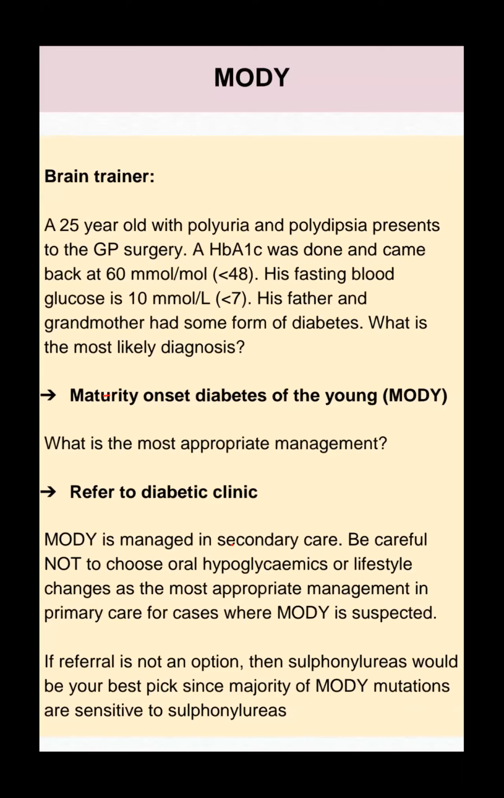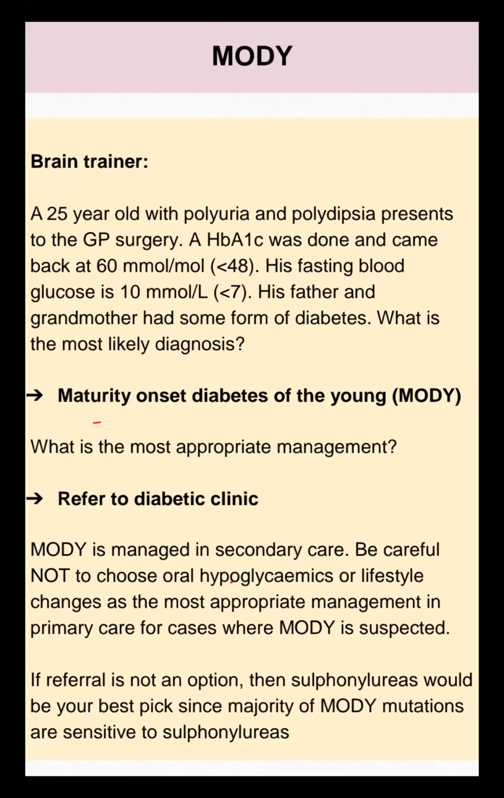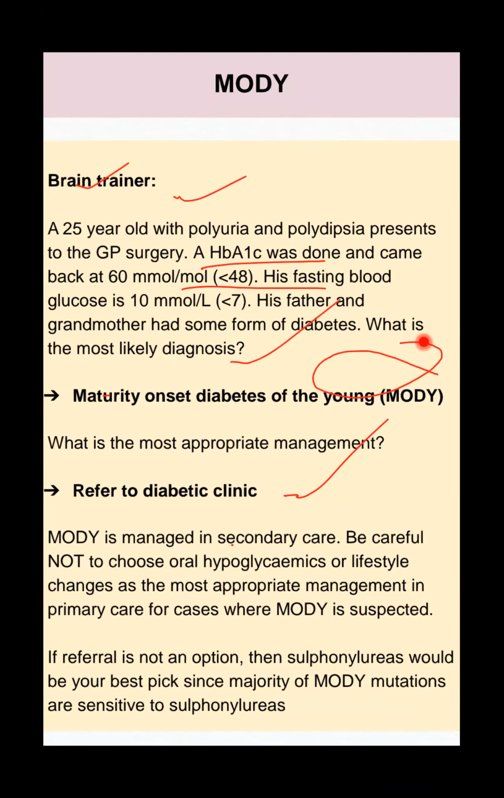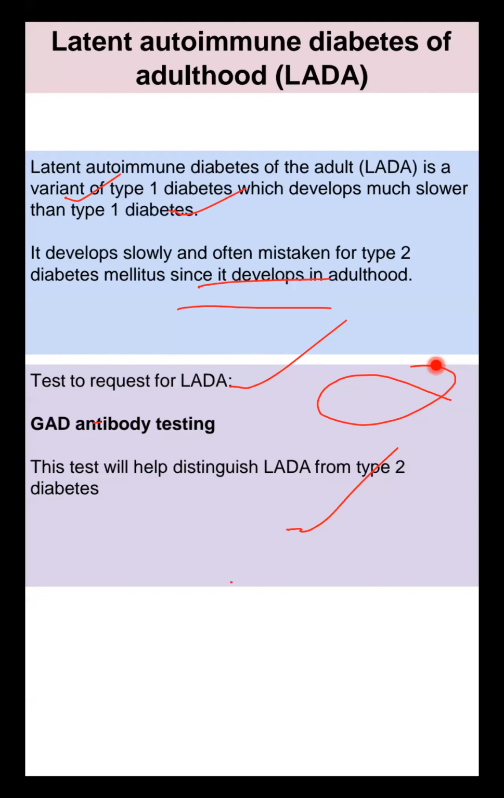Maturity onset diabetes mellitus is not a high topic for the exam, just remember: a 25-year-old with polyuria and polydipsia presenting at GP surgery, HbA1c 60, fasting level below 7. What is the diagnosis? MODY. MODY is managed by secondary care. We have to be careful. Suspected management is maturity onset diabetes of the young, so referral is not an option. Sulfonylurea we can give.